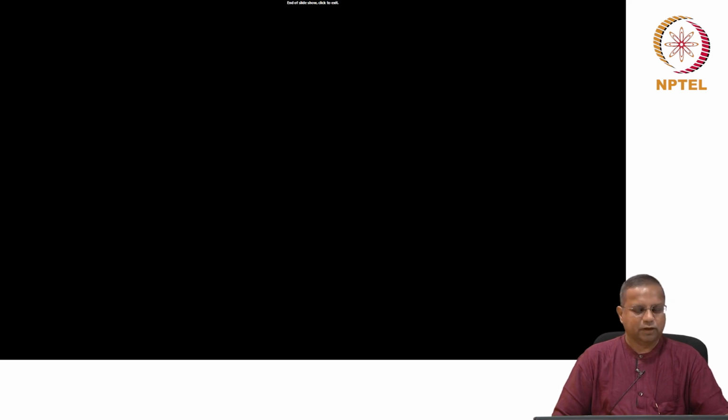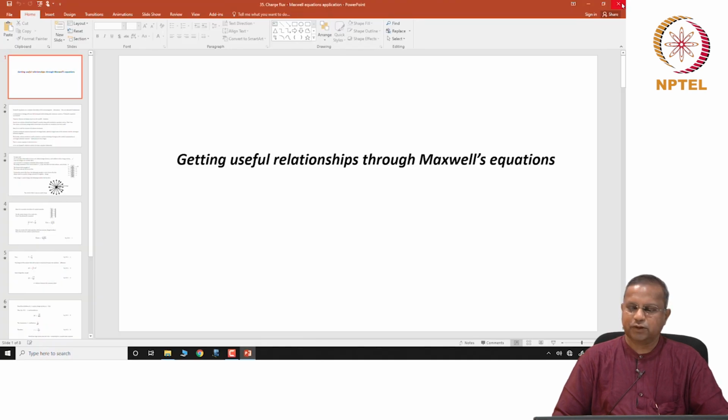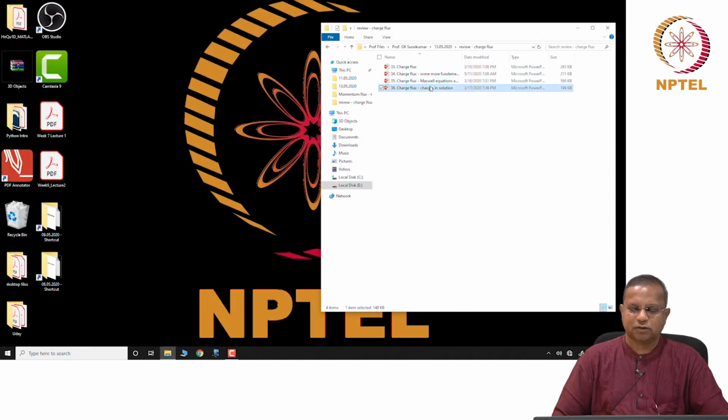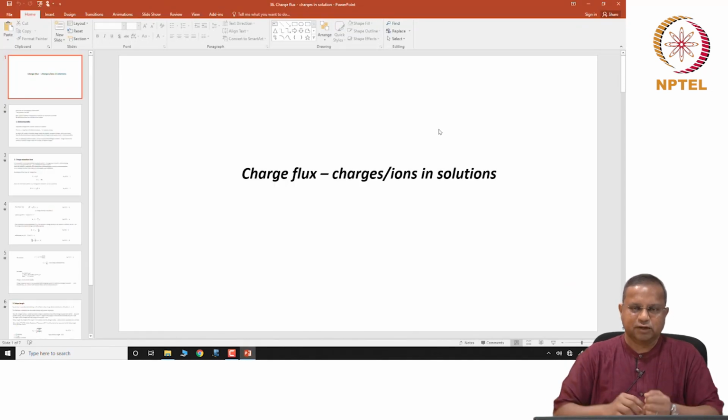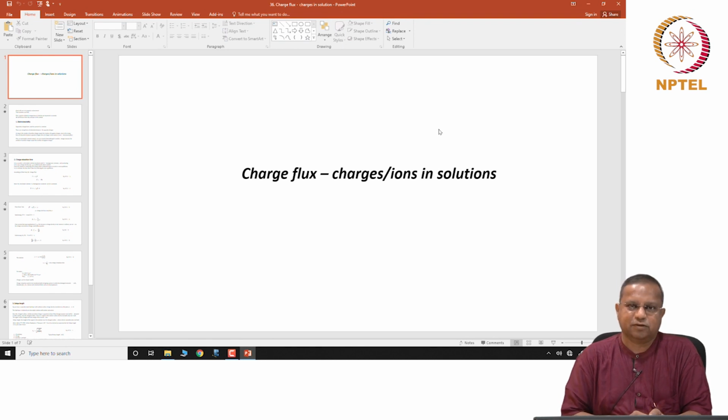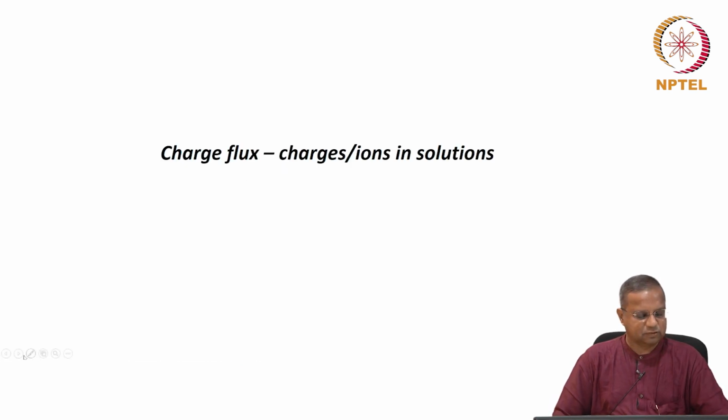Okay, and finally, we saw the effects of charges in solution. A solution that contains charges, highly relevant for biological situations. And how to approach this is what we saw. We saw three concepts, right? And those concepts were